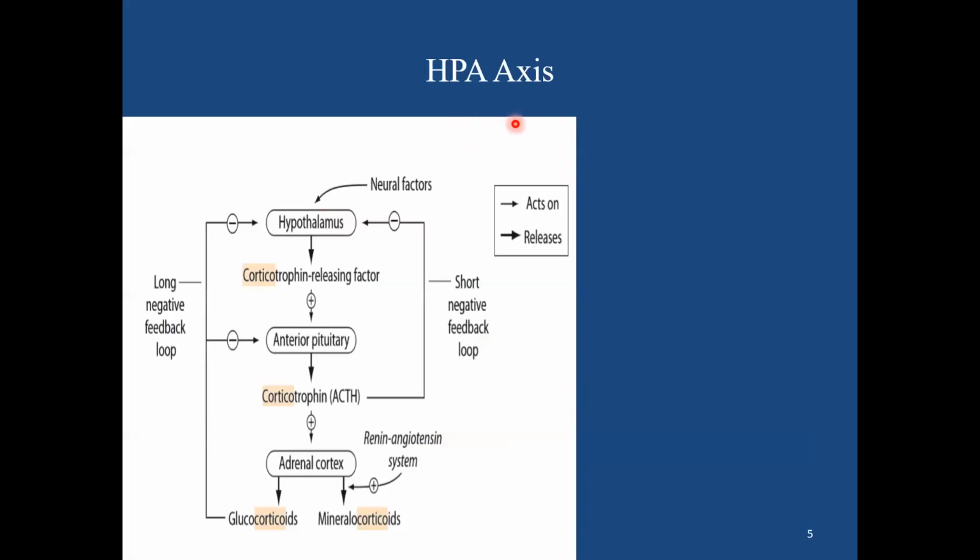Now coming to the hypothalamus pituitary axis, the corticotropin releasing factor is released from the hypothalamus in response to various factors, for example neural factors. There may be some stress in the form of injuries, or a road traffic accident, or hypoglycemia. These all act as a stimulus to the hypothalamus, which releases the corticotropin releasing factor, which acts upon